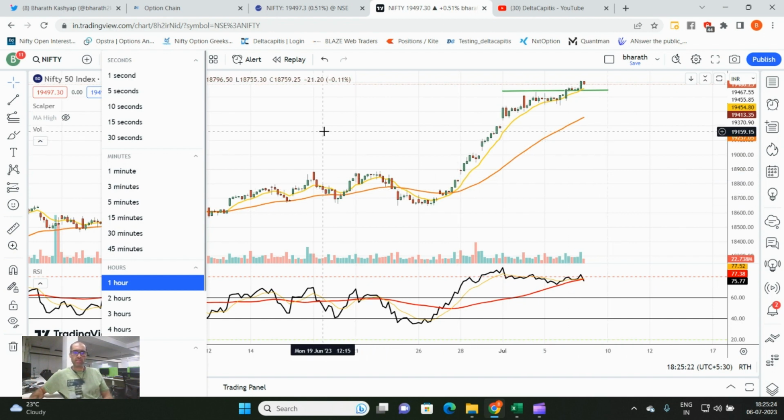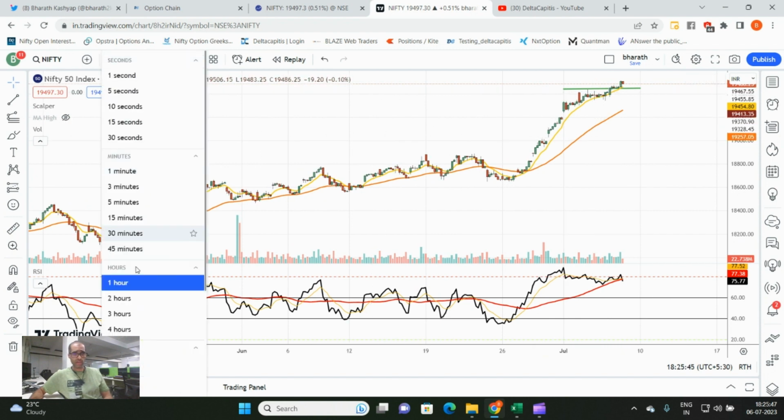Now, since 19,000 is one of the whole numbers where we were having a very good support, the next resistance could be 19,500. If 19,500 is broken, then what next? 20,000. As far as whole numbers are concerned, once 19,500 is broken, the next whole number that we have to look at, our psychological number, is 20,000.